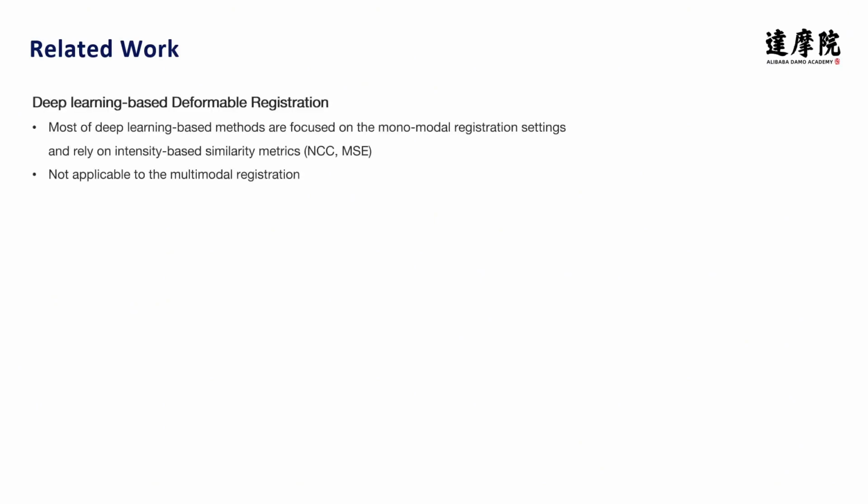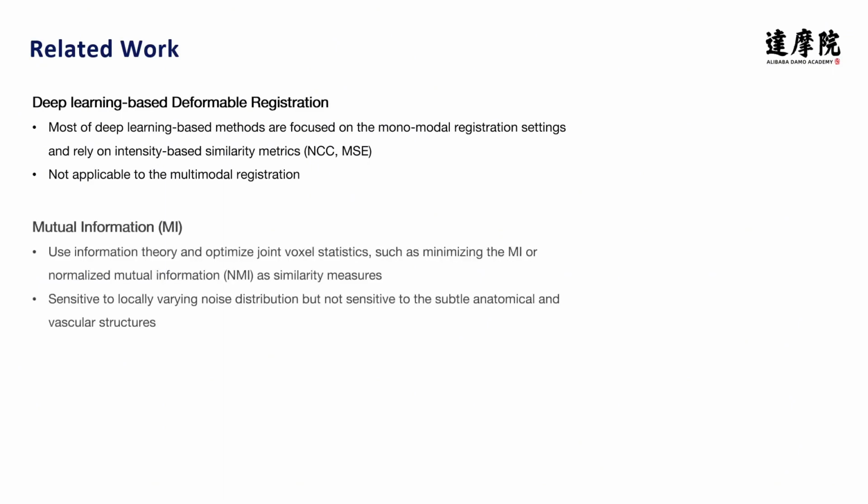In general, multimodal registration methods can be divided into three categories: deep learning-based, statistical-based, and structural representation-based. However, most of the deep learning-based methods are focused on the monomodal registration settings and rely on intensity-based similarity metrics such as normalized cross correlation and mean squared error, which are not capable for multimodal registration.